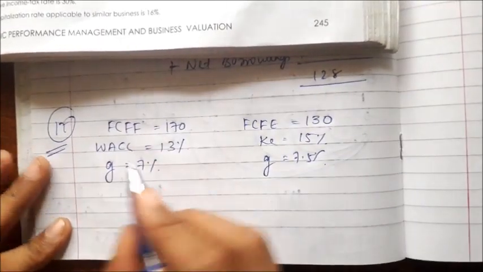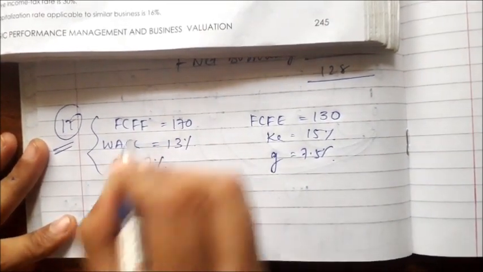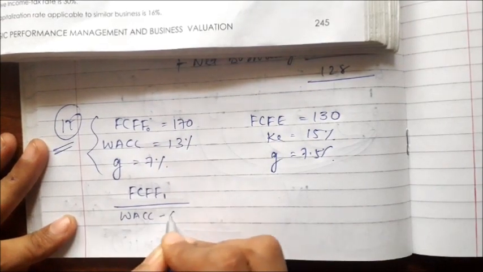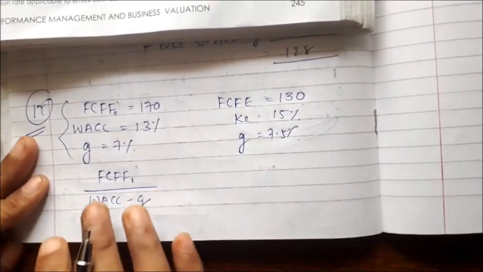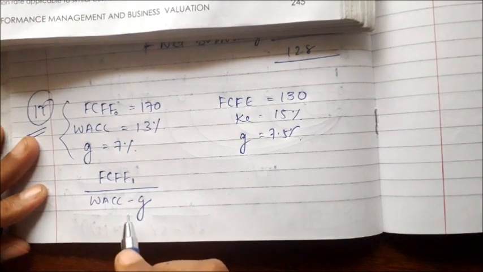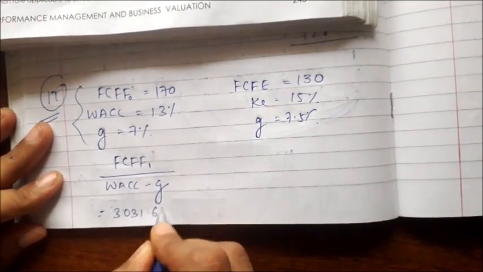Now let's find it. It's very simple. Put it in the value: FCFF at the one value divided by WACC minus G, so we'll get the terminal value. I'm not calculating because it would take much time. So the answer is 331.67.